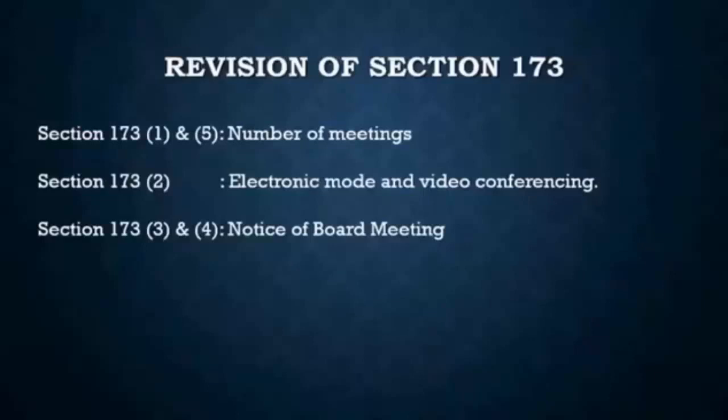And section 173 subsection 4 actually defines the penalty if you contravene any of the provisions of section 173, and the penalty would be an amount of rupees 25,000 for each director in default, right? So those were the provisions of section 173 in brief that we have discussed, and now we move on to